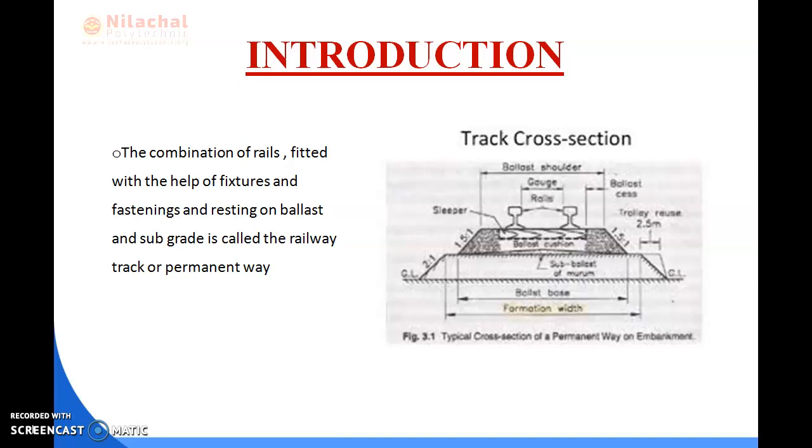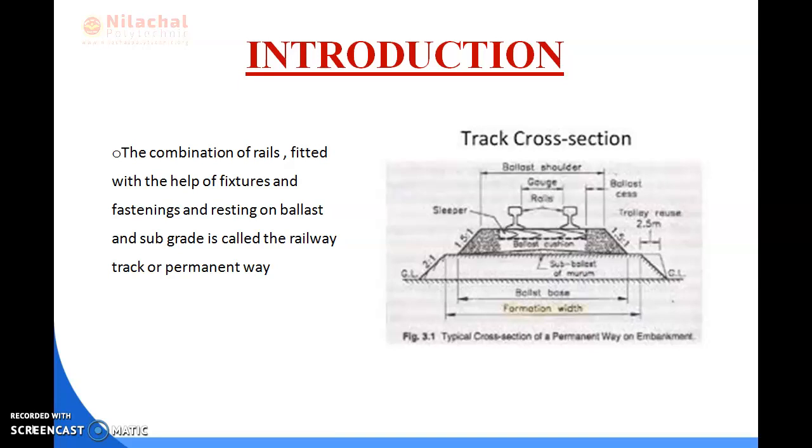Okay, and it is the combination of rail, sleeper, ballast and all the fastening material. This permanent way is the structure consisting of the rails, fasteners, sleepers, ballast and the underlying subgrade.